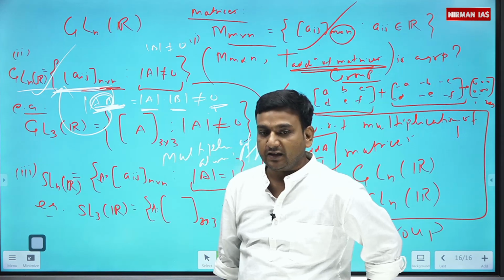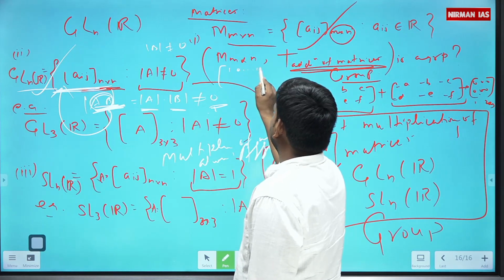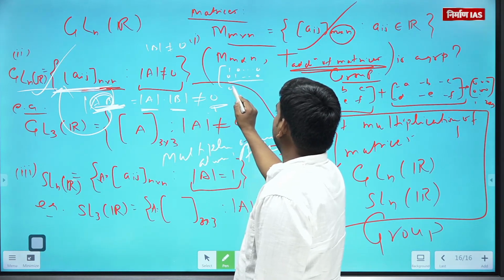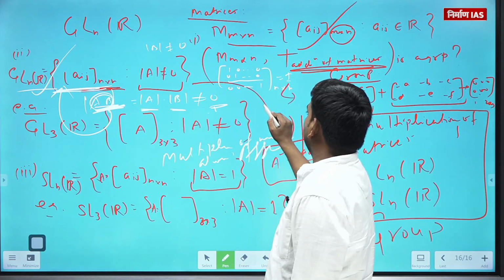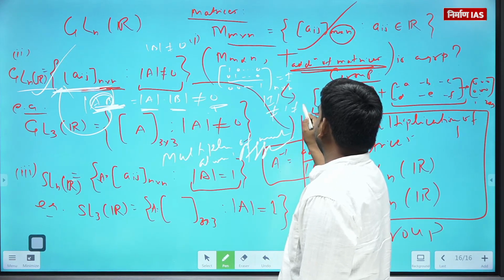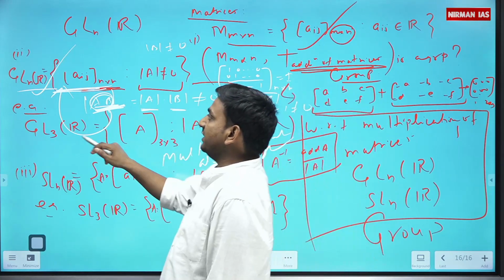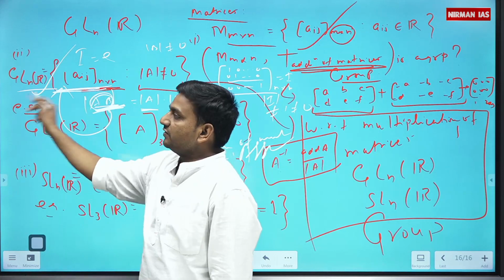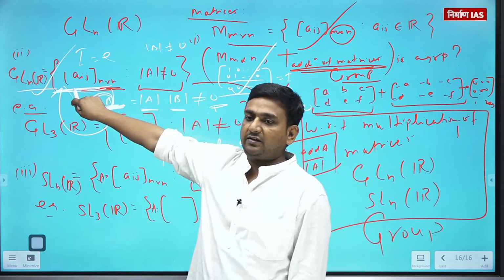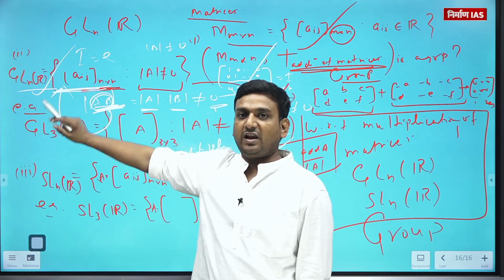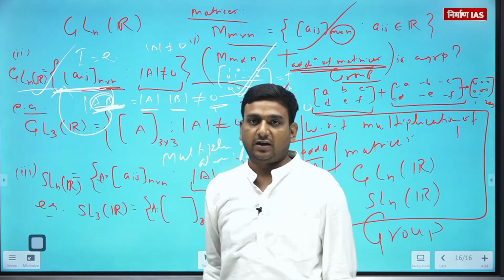For inverse and identity, GLNR will always have the element 1 0 0, 0 1 0, 0 0 1, the n by n identity matrix. Determinant of this is 1, that is non-zero. It means this n by n identity matrix will work as an identity element of this GLNR. If you multiply this matrix with any of these matrices, you are going to get the same matrix itself. That means the identity matrix will work as an identity element of this GLNR.